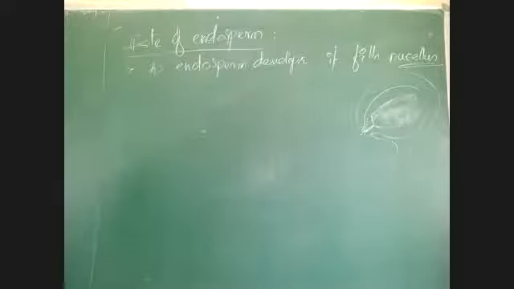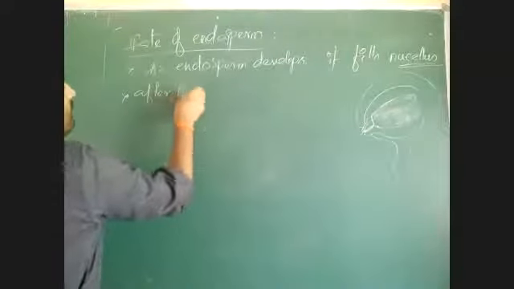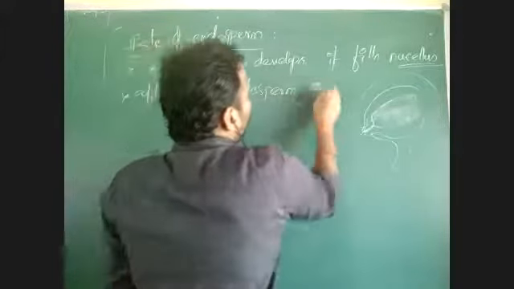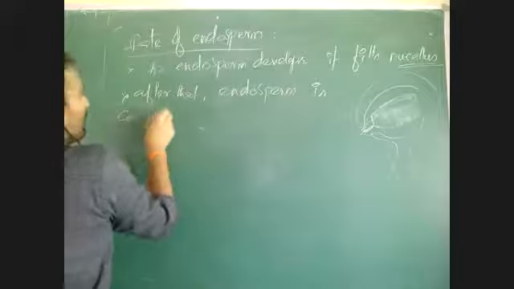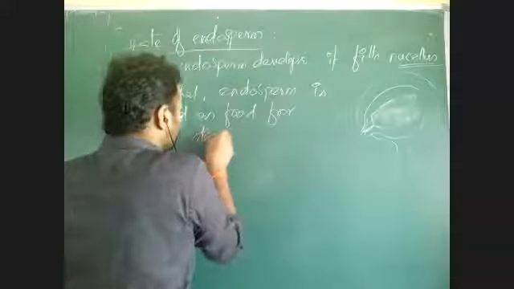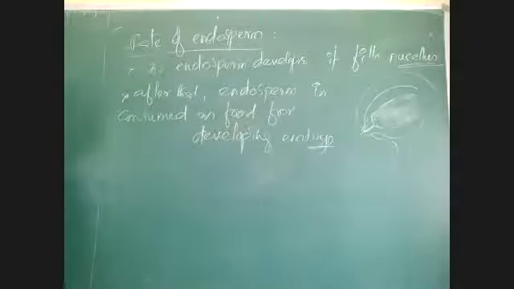Okay, and during the process of this embryo, after that what happens? During the process of embryogenesis, endosperm is consumed as food for the developing embryo. For the developing embryo, there is a requirement of food. That food is supplied by the endosperm. During the development of embryo, the endosperm supplies food for the developing embryo.